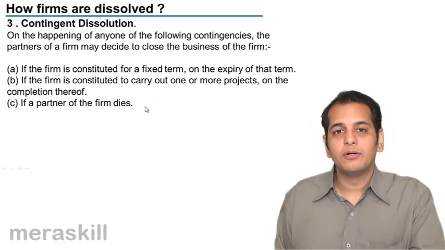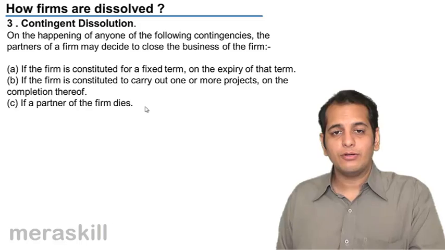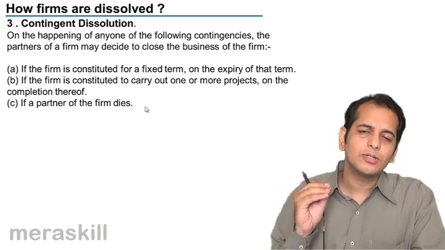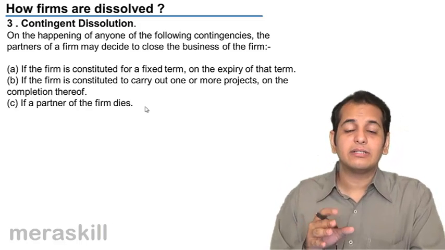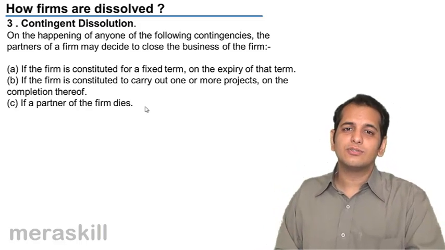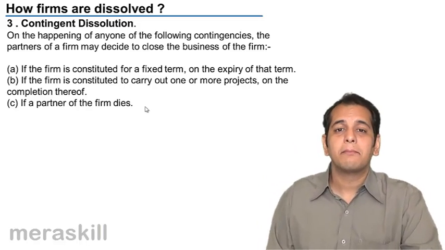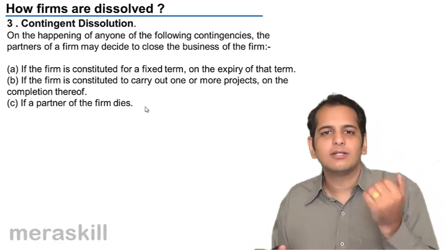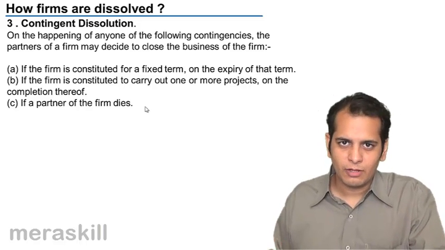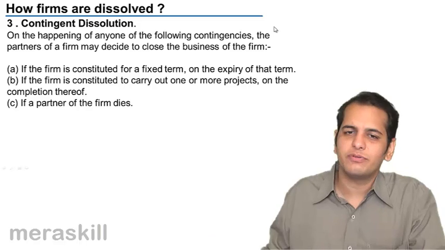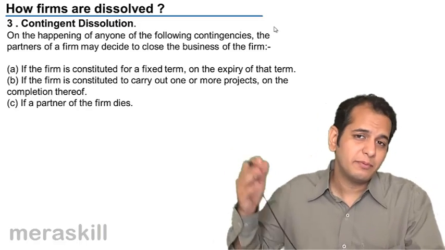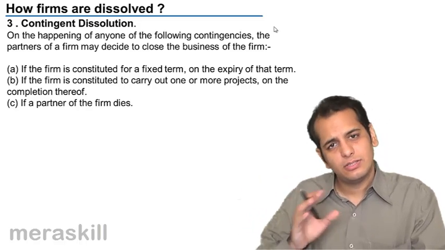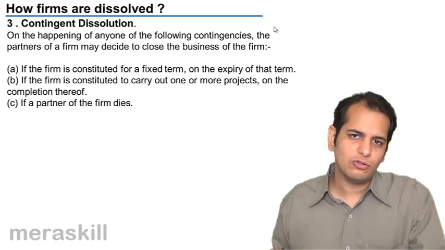If the partner of the firm dies, now if one of the partners in the firm dies, the firm has to dissolve. Now this is very important to understand. On death of a partner, there is almost like a compulsory dissolution. You have to call it a compulsory dissolution. But since when the partner will die is not known, it comes under contingent dissolution. Because dying of a partner is a contingency. You never know when it may happen. It may happen tomorrow, or it may happen after 20 years. You never know. So it's a contingency. So whenever it happens, you will have to compulsorily dissolve your firm.